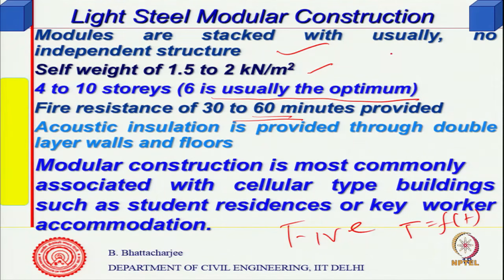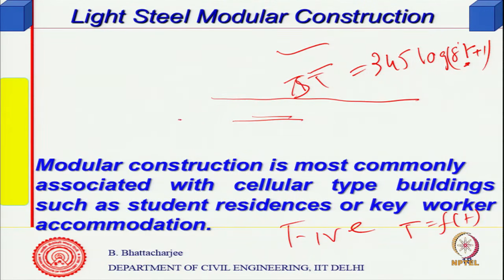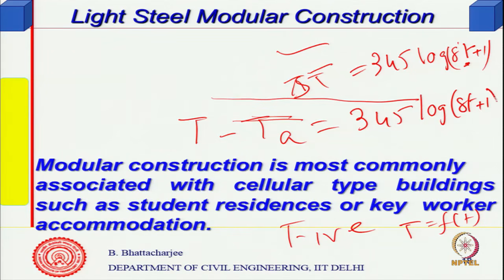So, typically the standard fire used for normal fire is: T minus T ambient, the temperature rise, equals 345 log(8t plus 1), where t is the time in minutes.